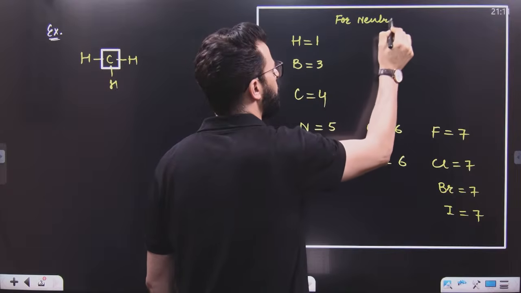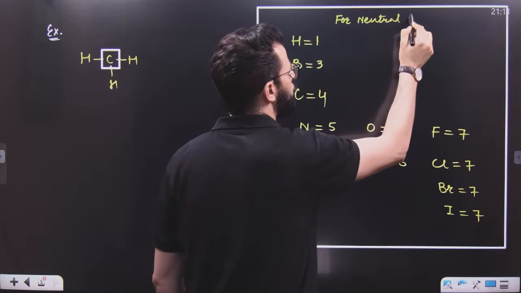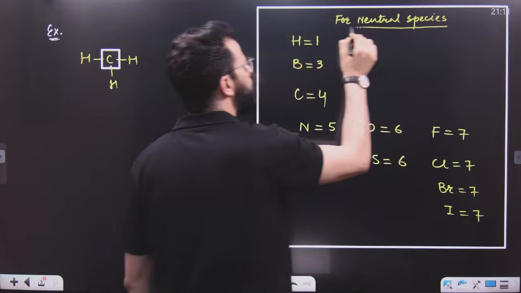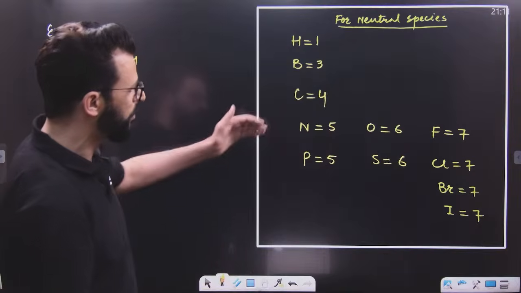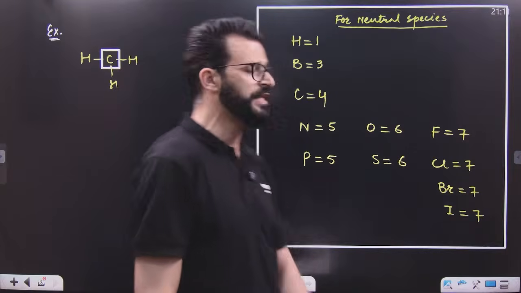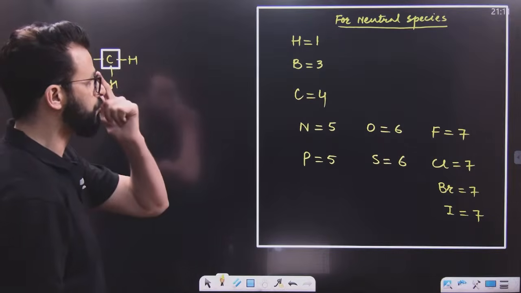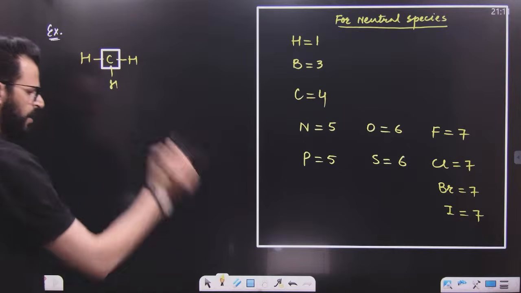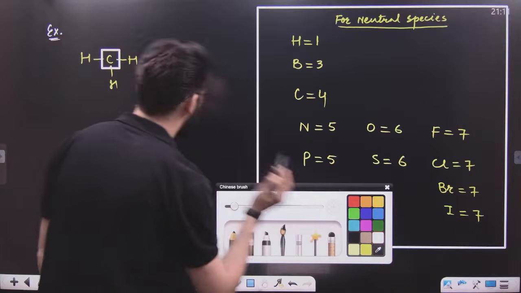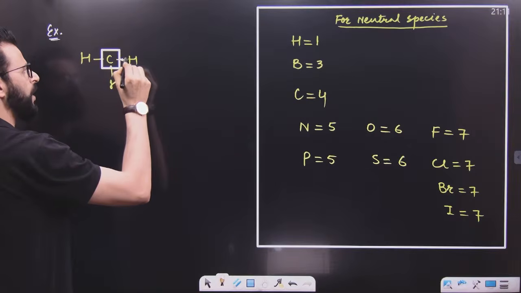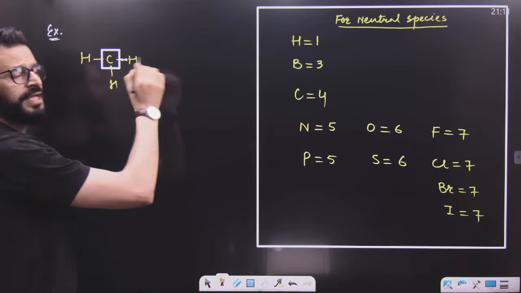This is applicable if we talk about neutral species or neutral atoms. So as far as neutral species of hydrogen, boron, carbon, nitrogen, oxygen, fluorine, phosphorus, sulfur, chlorine, bromine, and iodine are concerned, these are the number of electrons present in their outermost shell. Now have a look. We have to assume here that every bond is made up of 2 electrons and these electrons are equally shared.